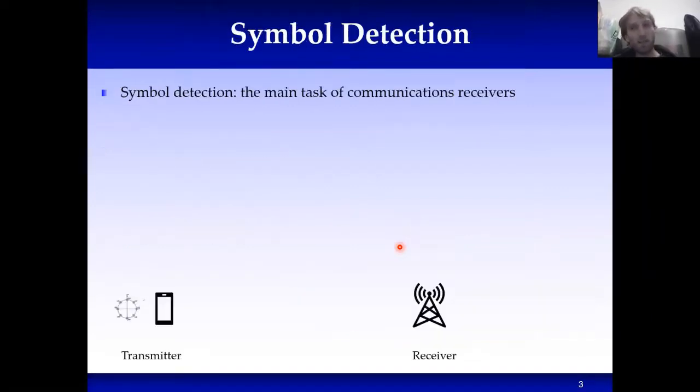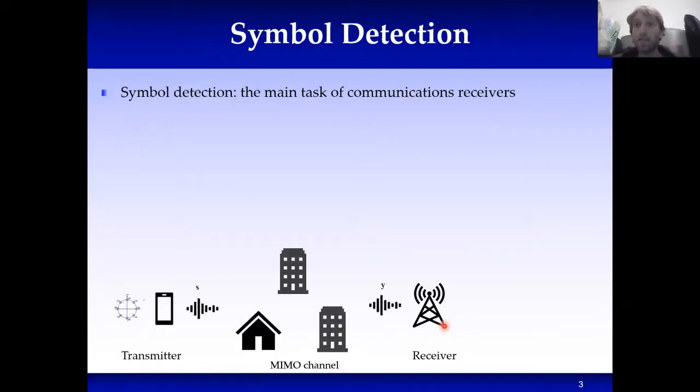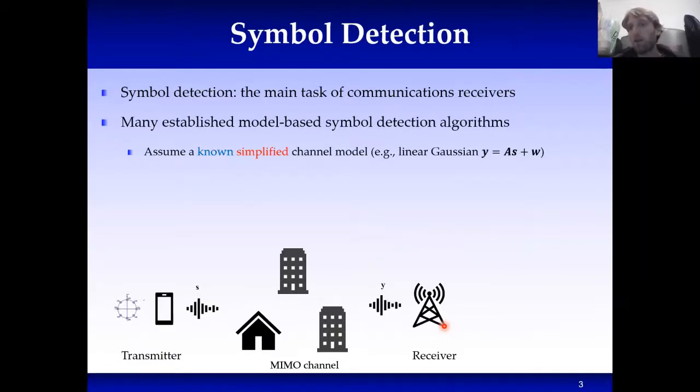Specifically, we discuss the most basic problem in the context of communication, which is symbol detection. Symbol detection means that there's a transmitter which wishes to convey information to a receiver. Unfortunately, they're not collocated. There's some channel in between, so it has to transmit a set of symbols, and the receiver has to decode those symbols to detect them from its observed channel output, which may be noisy, which may be corrupted. Now, obviously, this problem has been well studied for decades.